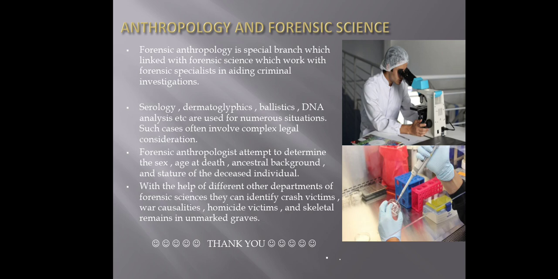There are many questions which anthropologists have to cover. What is the ethnicity of that person? Is this the body of a human or an animal? Are these fossils of a human or an animal? What is the age of that person? What is the structure of that person? What is the gender of that person? These are the main questions which anthropologists have to cover and investigate. After that, they investigate the clues or fossils of that body which are found from the different sites. So the different departments of forensic science help forensic anthropologists to investigate in detail.